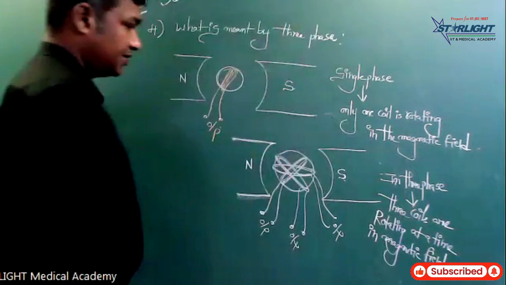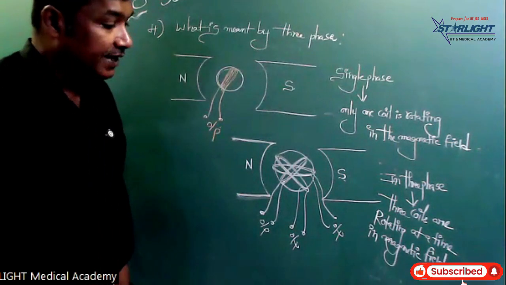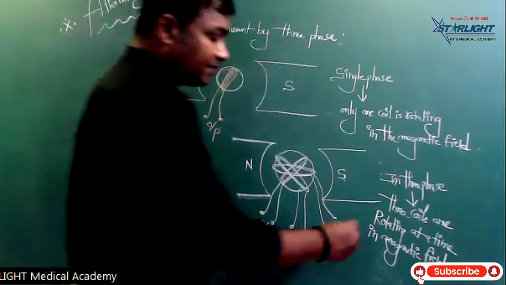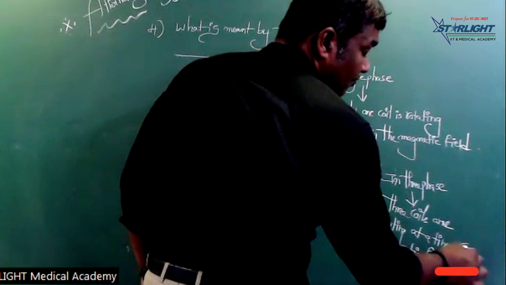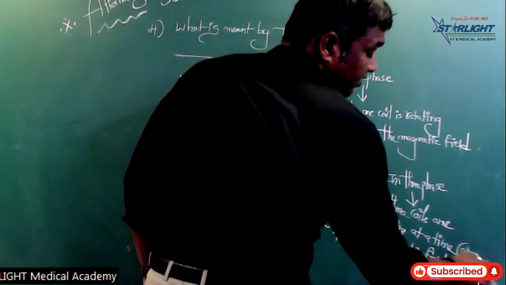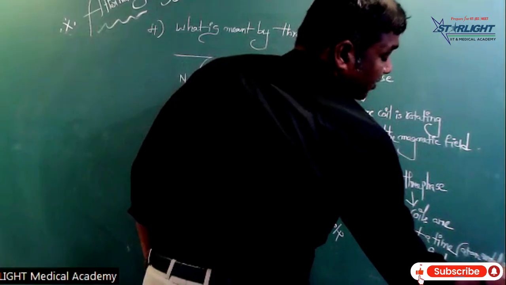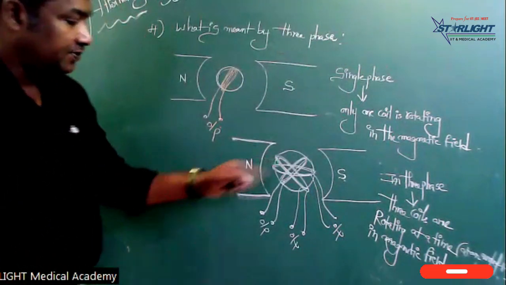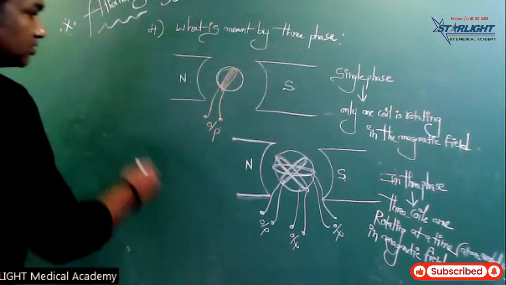Three coils are rotating. The three coils are rotating at an angle of 120 degrees each in the magnetic field. That means the angle between any two coils is 120 degrees.